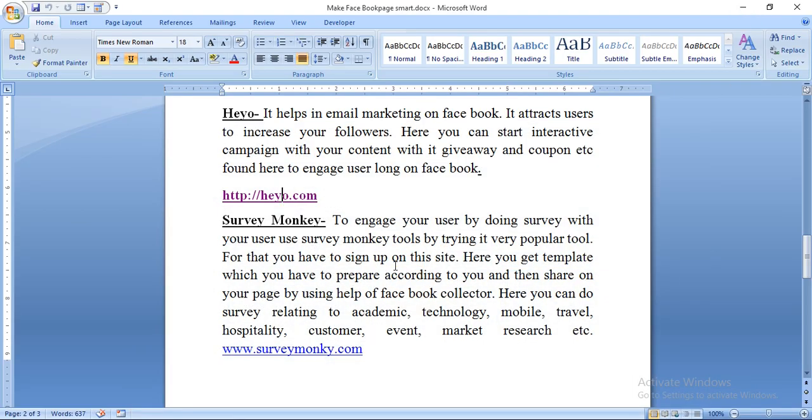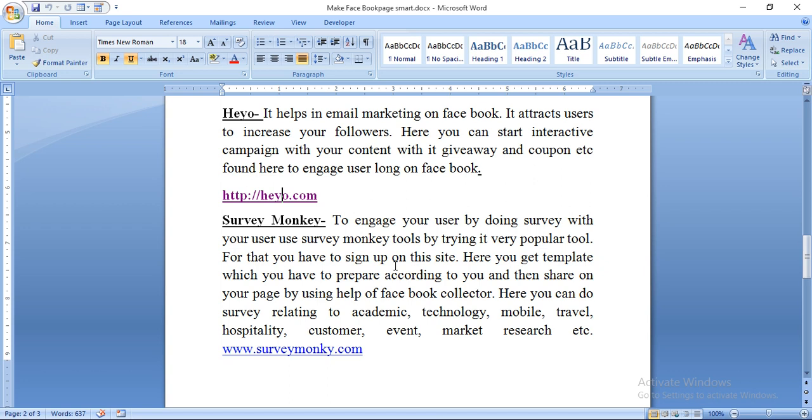Then SurveyMonkey. To engage your users by doing a survey with your users, use the SurveyMonkey tool by trying it. Very popular tool for that. You have to sign up on this site. Here you get templates which you have to prepare according to you and then share on your page by using the help of Facebook Collector.